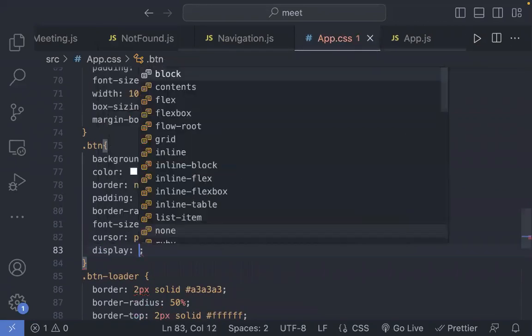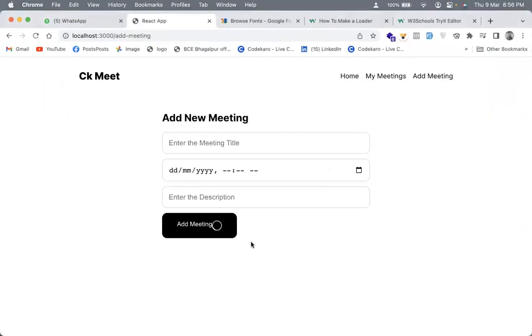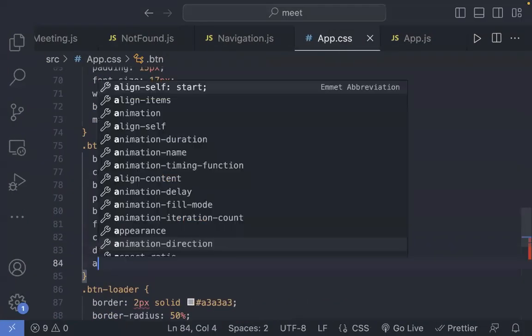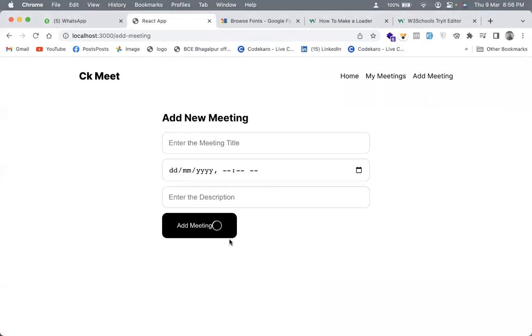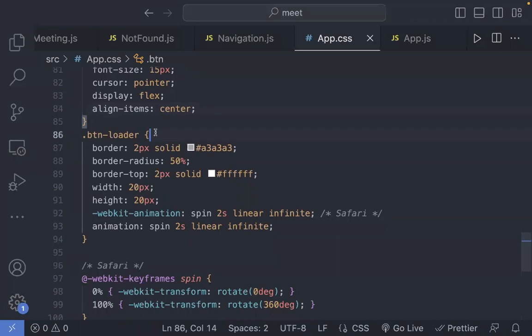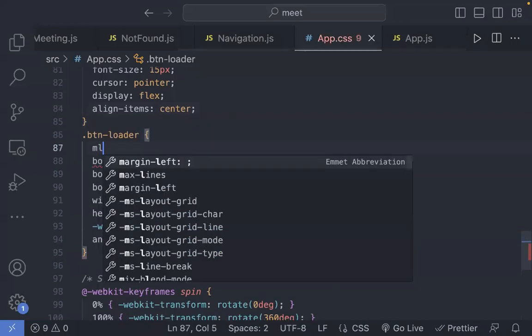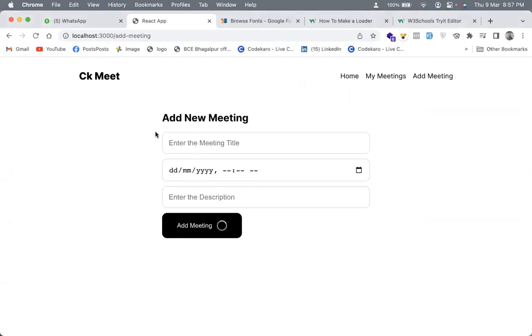I could say that the display is flex, and if you see this now, this is how it looks. I can also say that the align items is center. This is how we got that. And moving on to the button loader, I can also say that I need a margin left of 12 pixels. So you see this now. See, that is how my loader is coming now.